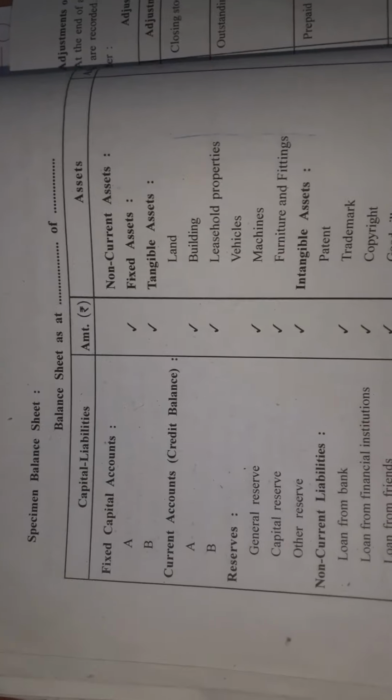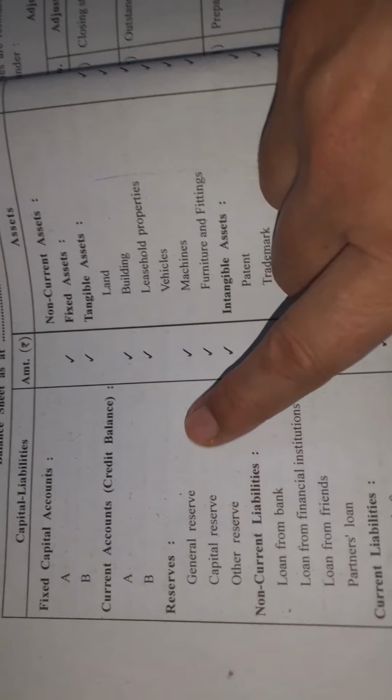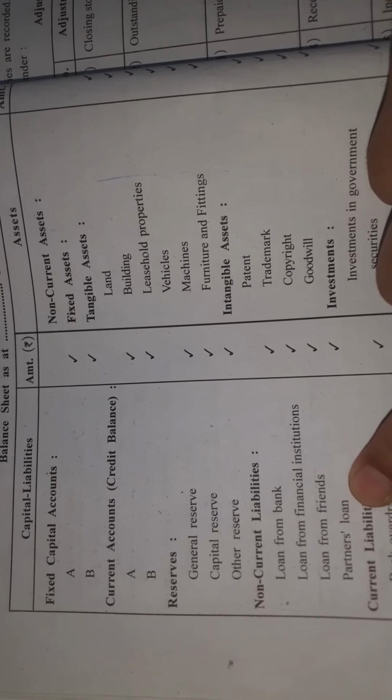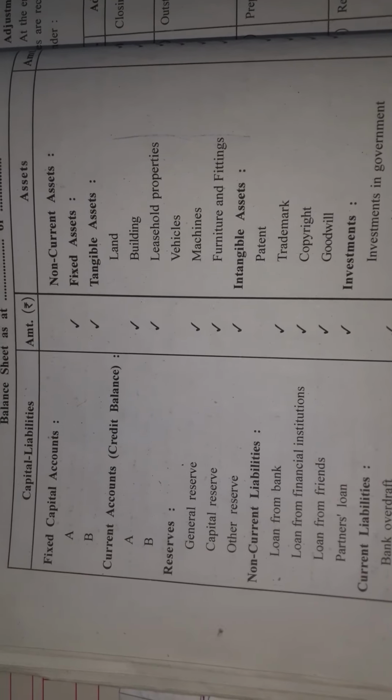Just see here, this is a specimen of the balance sheet on page number 40. See here, first you are going to show the fixed capital balance, which you will get from the partners' capital account, and the current balance, which you will get from the partners' current account. You are going to write all the reserves under the reserve head: general reserve, capital reserve, other reserve. After that non-current liabilities will come. So these are the loan from bank, loan from financial institute, loan from friends, and partners' loans; all you are going to show here. After that current liabilities, meaning short term liabilities.